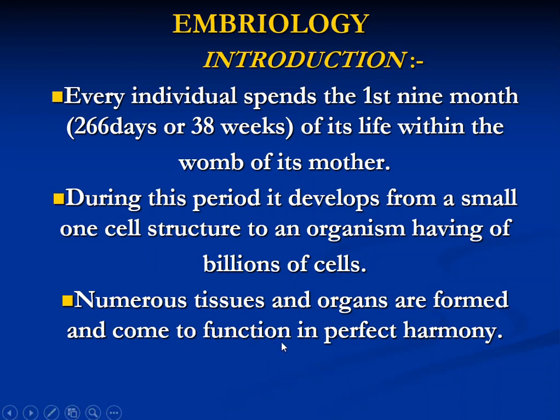During this embryological development, the tissues and organs are formed, and they come to function in perfect harmony. This means that during the 9 months of the life of the baby inside the uterine cavity, the development of the organs, systems, and tissues will take place.